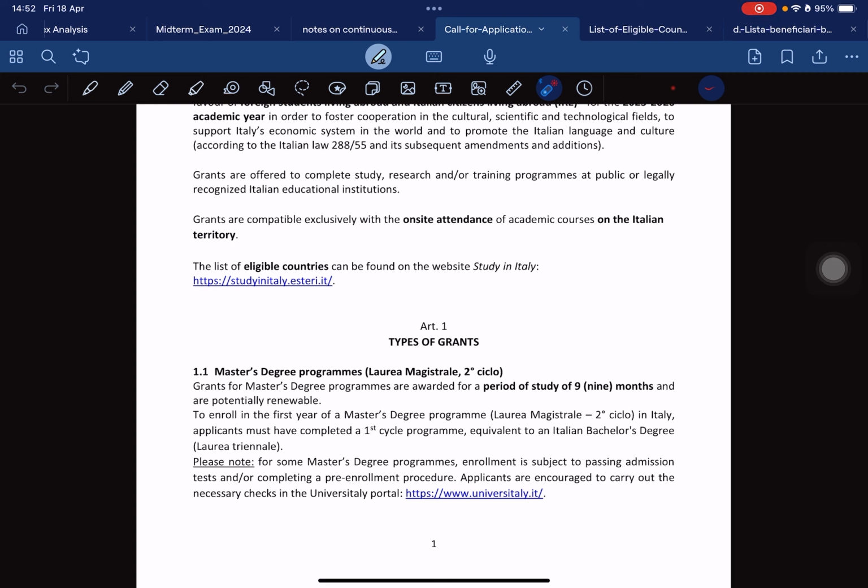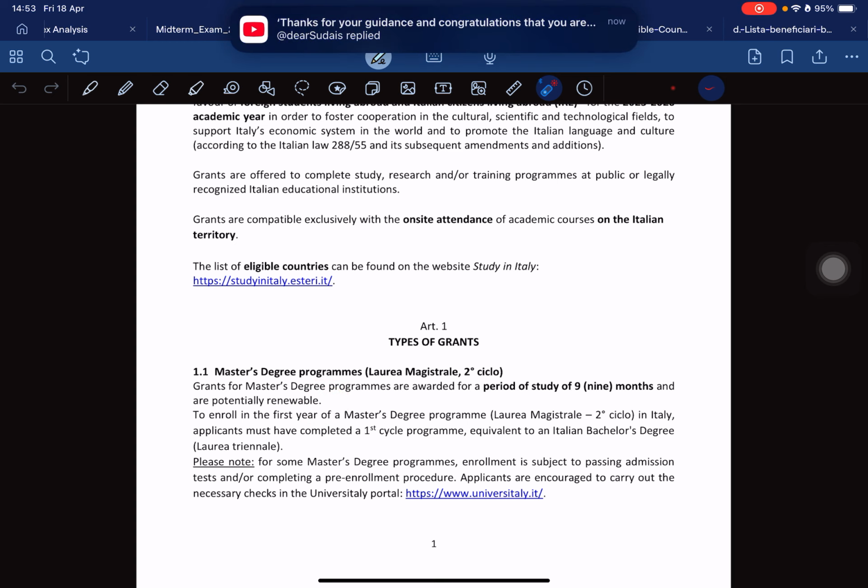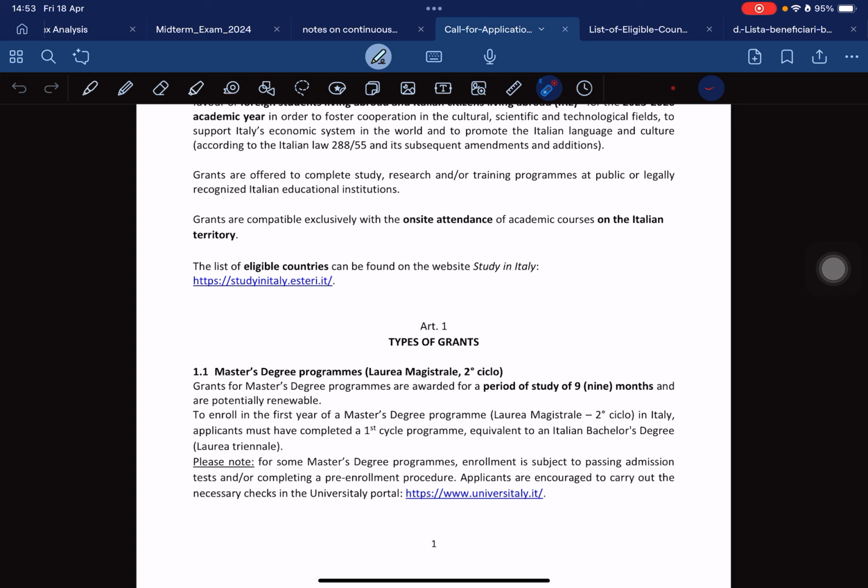The installment is going to be given to you 3 times: 3 months, 3 months, 3 months, making it 9 months, and you can renew it. They always award it just for 1 academic year. So when you have been awarded this scholarship, the letter which is going to be given to you will specify that you have been awarded the scholarship for just a year. In the second year you would have to renew depending on other conditions. I'll talk about all this next time.